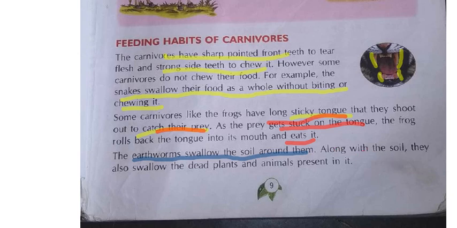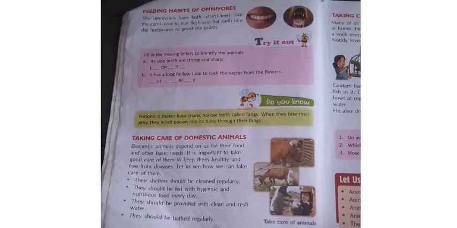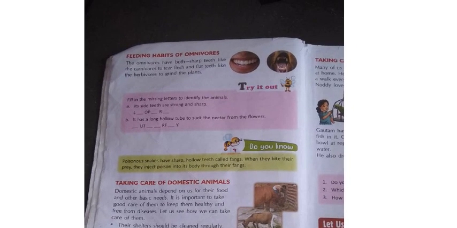one is about the feeding habits of, next page, omnivores, okay? Omnivores means what I told, both the plant eating and the flesh eating animals are called as the omnivores, okay? I told we human beings also come under the omnivores. Why? Because we eat both plants and we also eat animals.